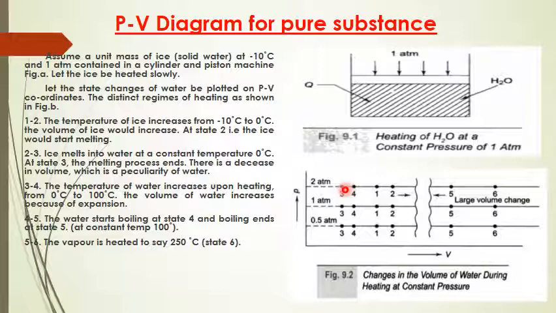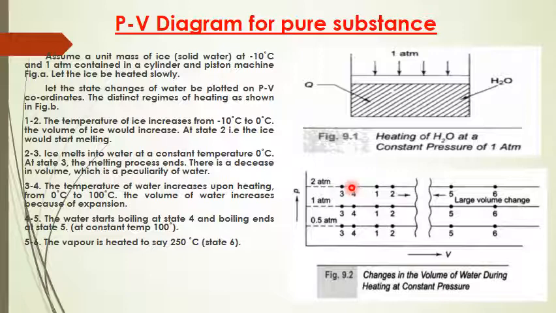So there is a decrease in volume. You can observe from 2 to 3 there is a decrease in the volume, which is a very peculiar property of water. If we keep on heating after state 2, actually the volume should increase, but instead it is decreasing. That is the peculiar property of water.